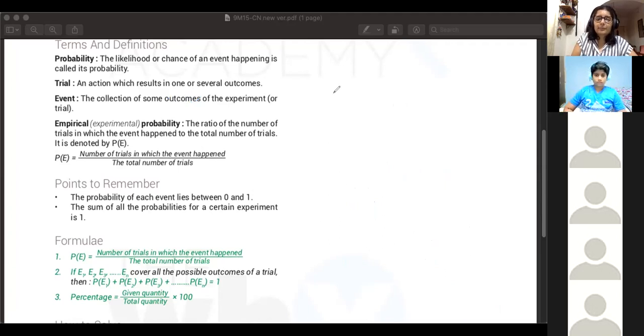Remember I was talking about experimental probability and theoretical probability. Experimental and empirical both mean the same thing. So empirical probability means experimental probability. Now, to find probability, there are two ways to go about it. Again, coming back to tossing the coin.